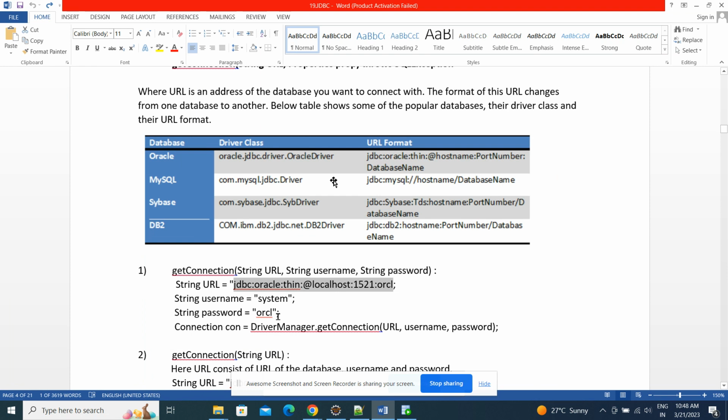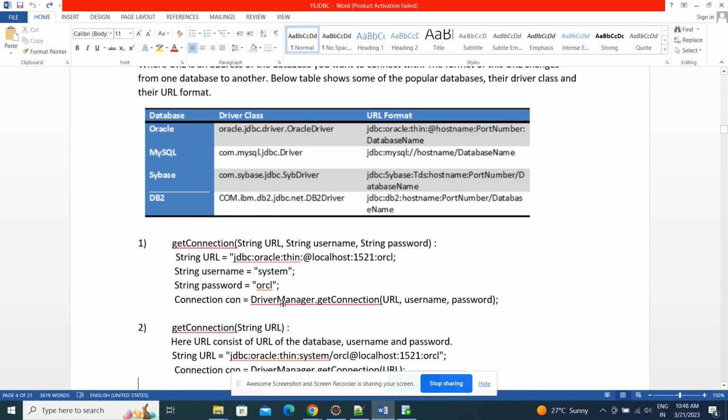After that we need to use DriverManager.getConnection, passing the URL, username, and password. It will check whether the URL, username, and password are correct, then it will create one connection with the database and return that connection object. This is the first one.